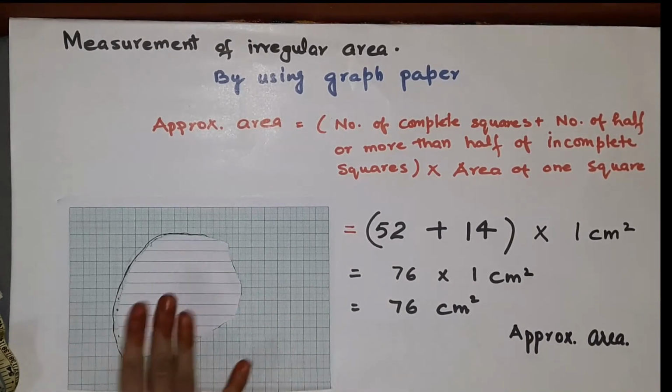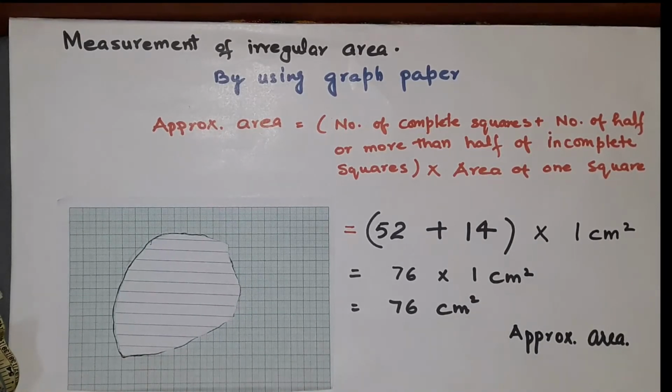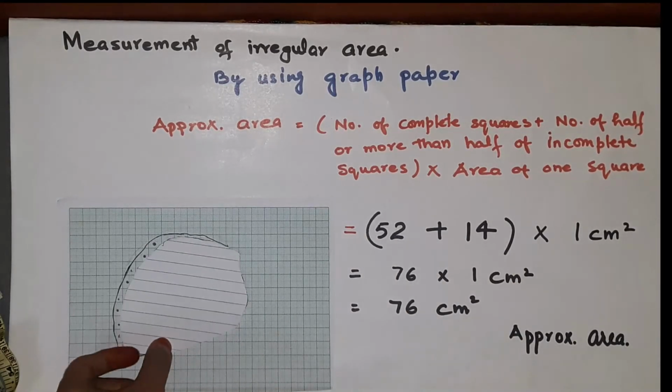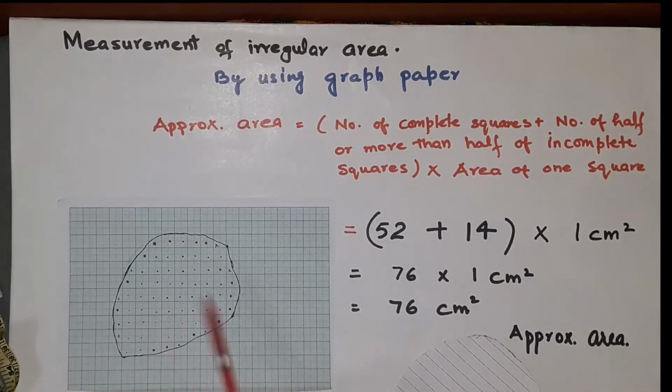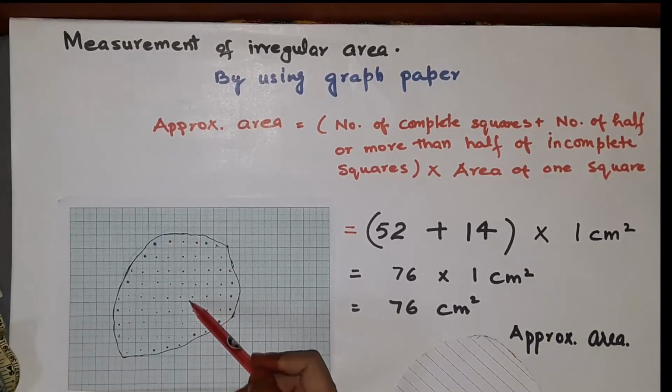Simply, I have put this paper on the graph paper, and then I marked the outer lining of this paper. After that, the paper is removed. Now when you see this graph paper, it has small squares. Each square has an area of 1 centimeter square because both its sides are 1 centimeter. This is already mentioned. This is 1 centimeter.